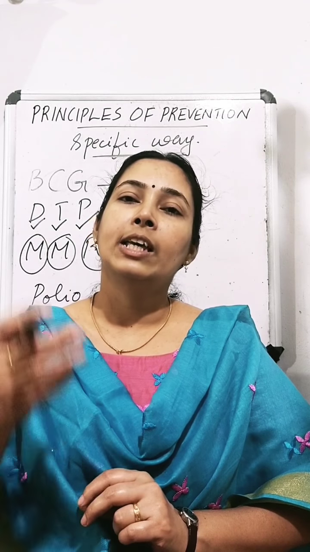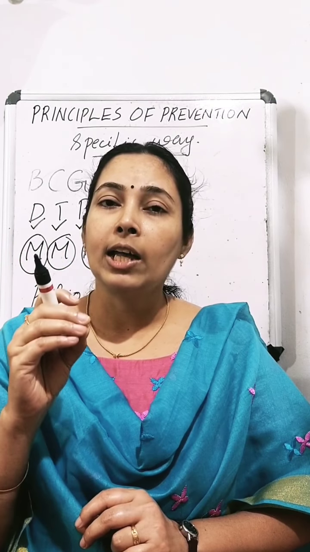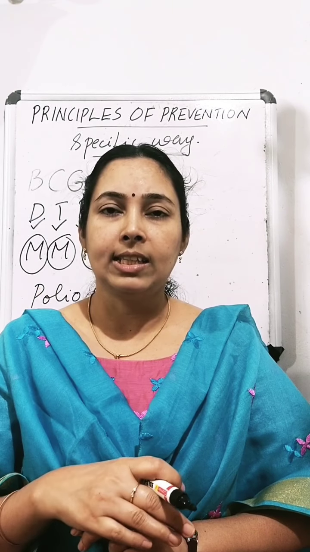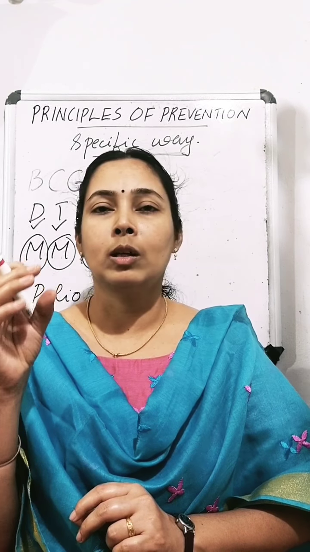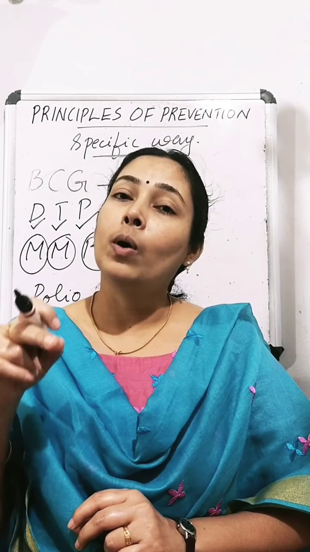So what happens if they are infected by the disease in childhood? In childhood, this disease is very mild. It is not a serious disease. It is a mild disease. So no problem. But at that time what happens? Body will develop antibodies against this disease.